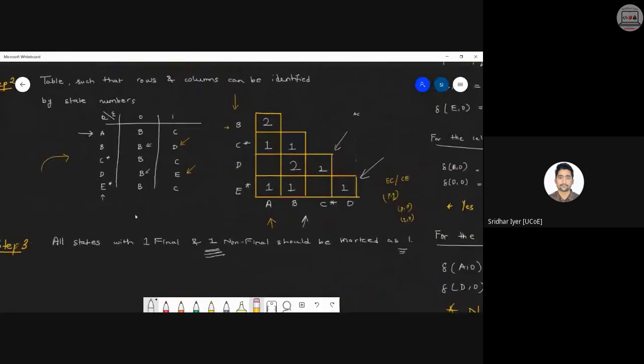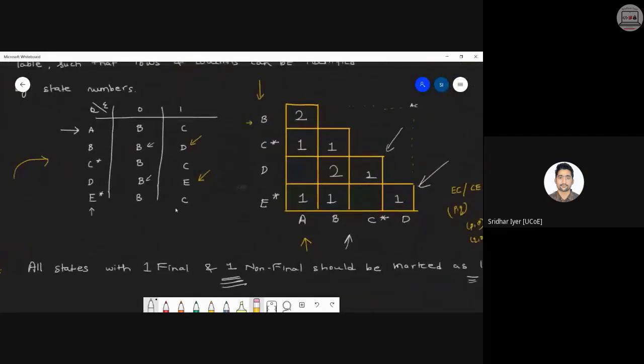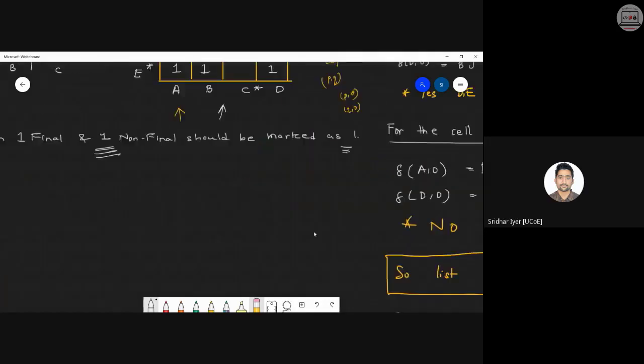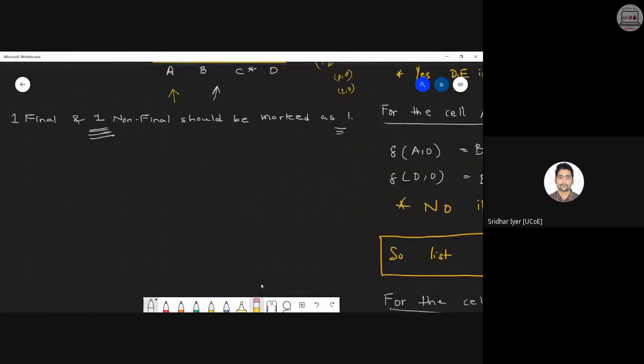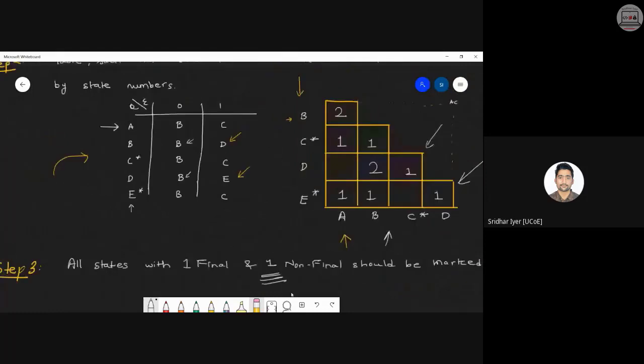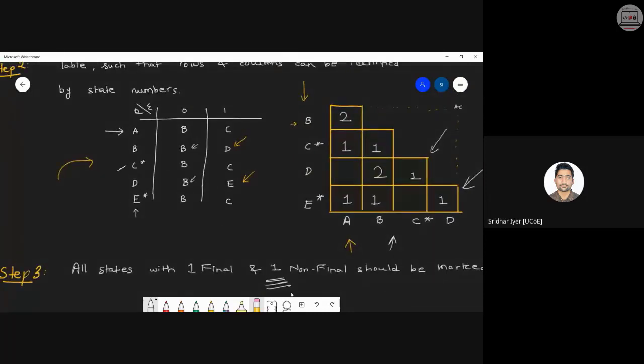If you look at this table, can we merge CE directly, right?